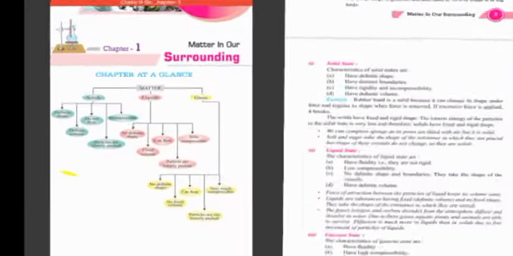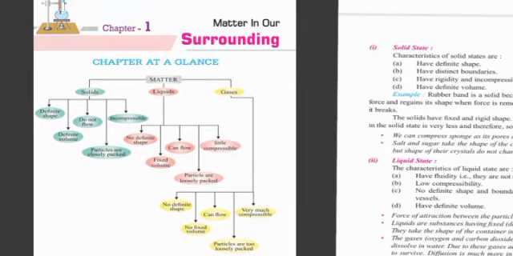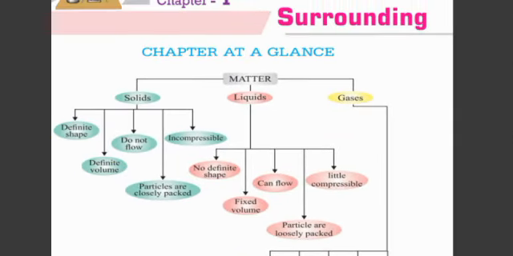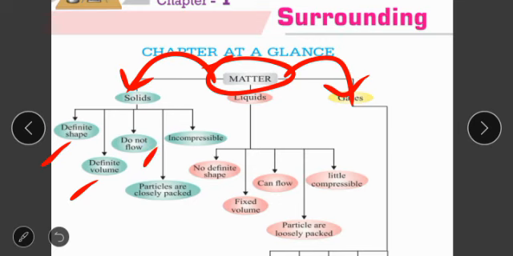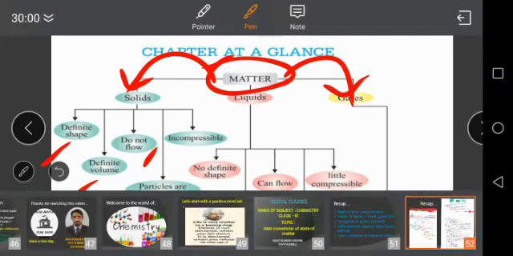This is the recapitulation. You can see here, Matter in Our Surroundings is the name of the chapter, and let's take the chapter glance. Matter is those substances which occupy space and have mass. Anything in our surroundings is made up of matter, and basically matter is made up of atoms. Matter is present in 3 forms in nature: solid, liquid and gas. Solid has definite shape, definite volume, it does not flow, its particles are closely packed, and it is incompressible in nature.